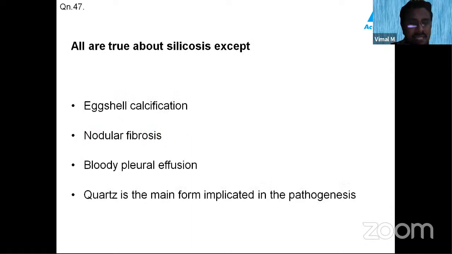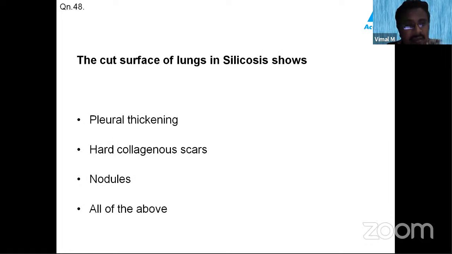Now solve this question. All are true about silicosis except: eggshell calcification, nodular fibrosis, bloody pleural effusion, quartz is the main form implicated in the pathogenesis. Solve this question.